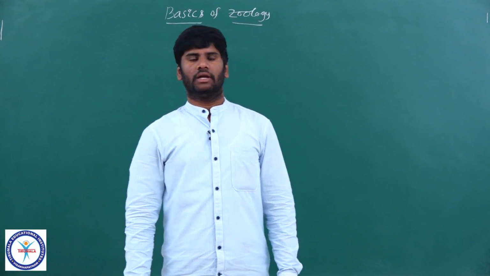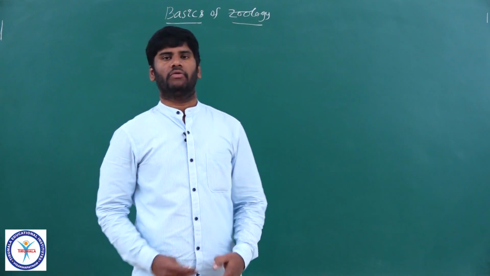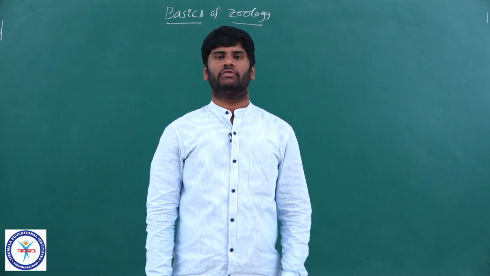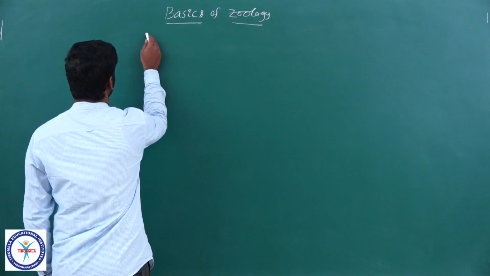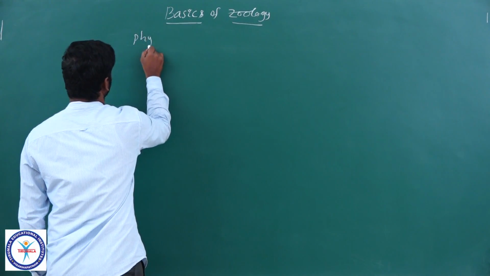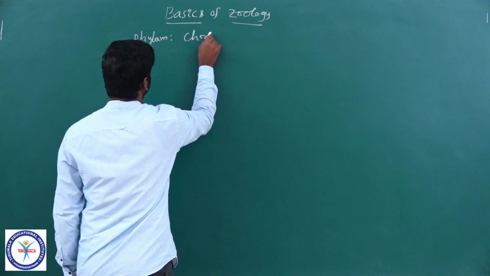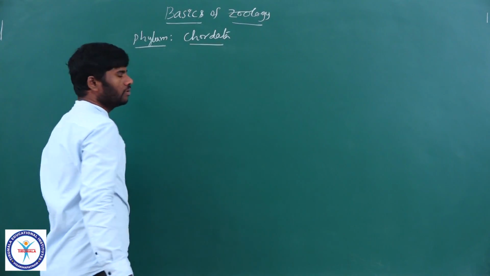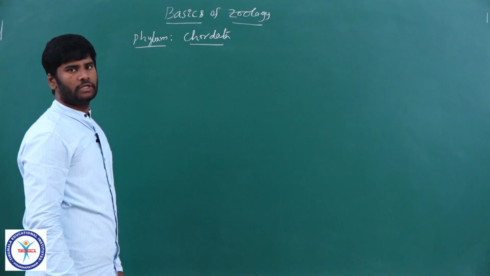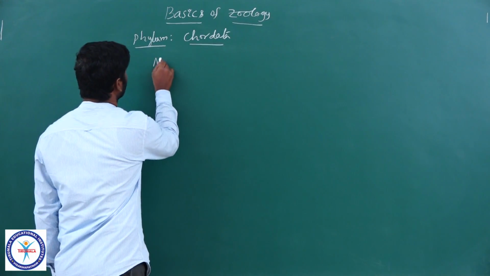Good morning students. Let us continue the topic basics of zoology. In the last lecture, we discussed various kinds of invertebrate phyla. Now we are going to discuss vertebrate phyla. Phylum Chordata. All the animals are grouped into two categories based on presence or absence of notochord.